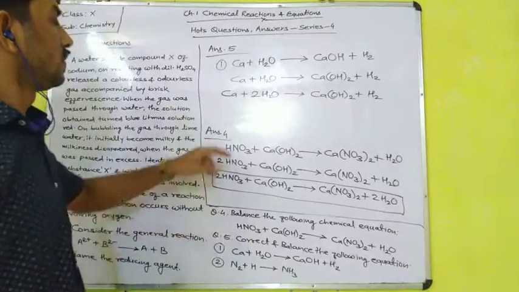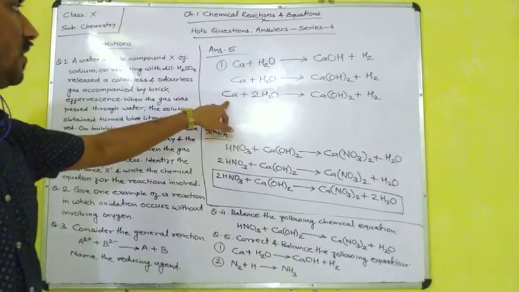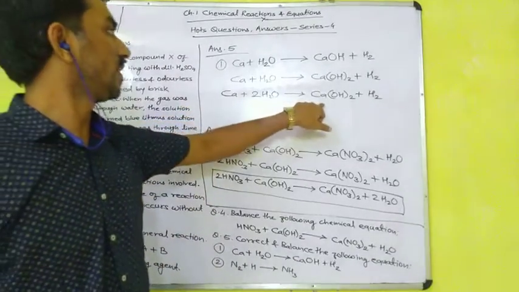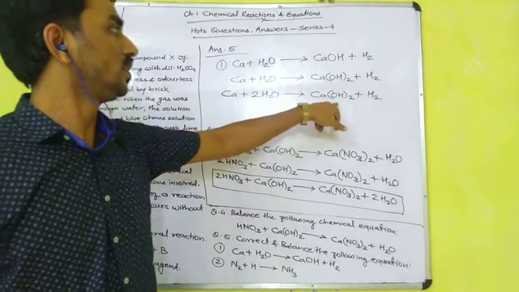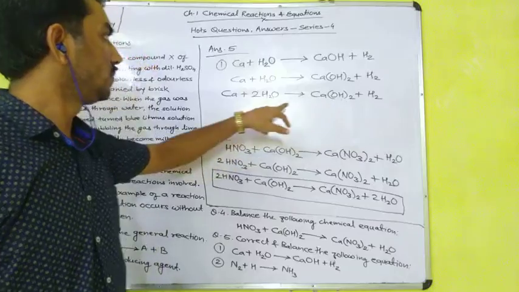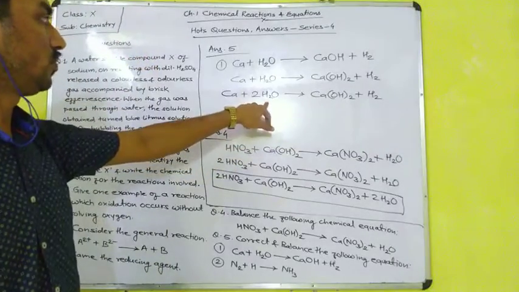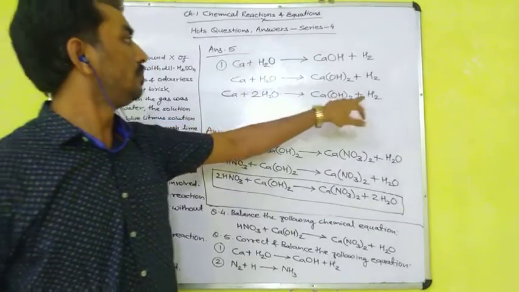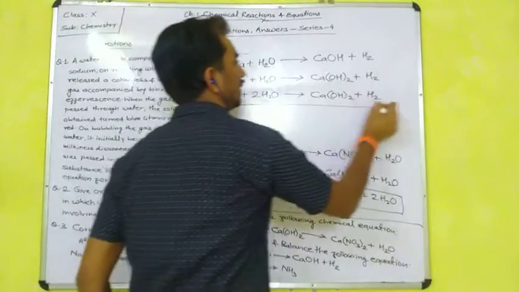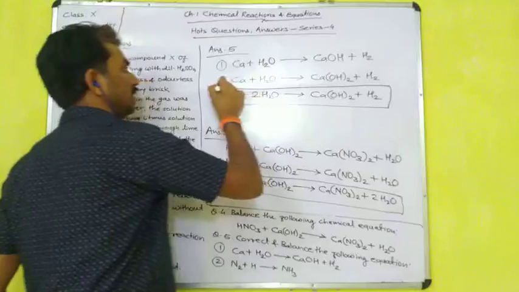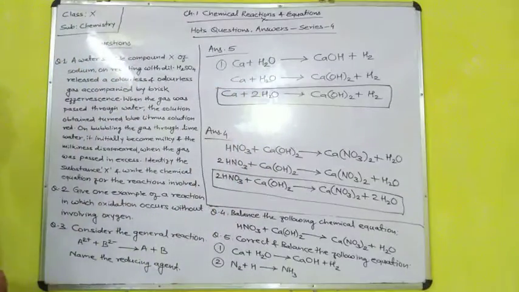Now again we have to check it from the start. 1 calcium in the reactant, 1 calcium in the product. 2 oxygen atoms on the reactant side, 2 oxygen atoms on the product side. 2 times 2, 4 hydrogen atoms on the reactant side, 2 plus 2, 4 hydrogen atoms on the product side. So now it is a correct and balanced chemical equation. This is the first one. I think question number 4 you have written already.